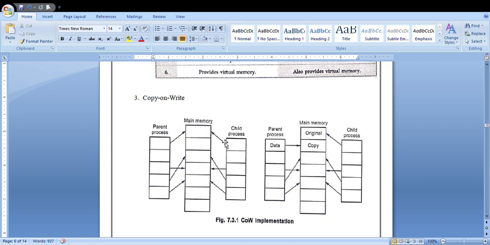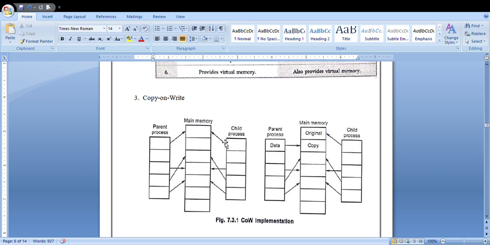So if the user makes changes in the parent process, it has to immediately be reflected for the child process too. So by that time, if you are making a copy of that data of your parent process, it will check.